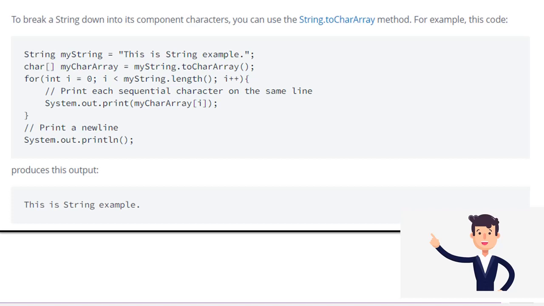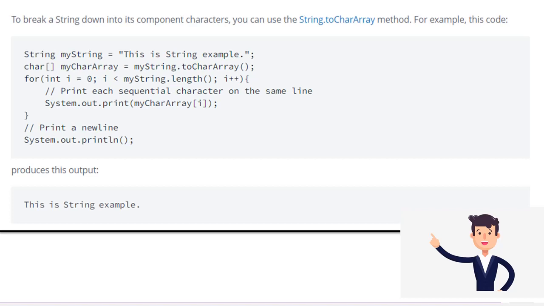Moving on, to break a string down into its component characters, you can use the string.toCharArray method. This is the method that we will use in the upcoming video to explain how to split a string. Let's go through this example. String myString equals "this is string example". String is a data type, and myString is a variable that is assigned to a string, that is, this is string example.